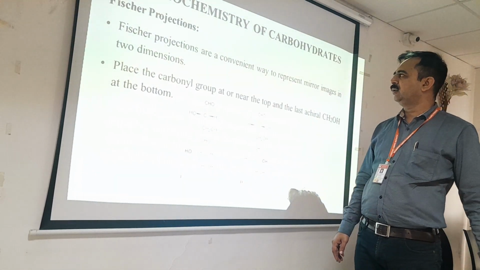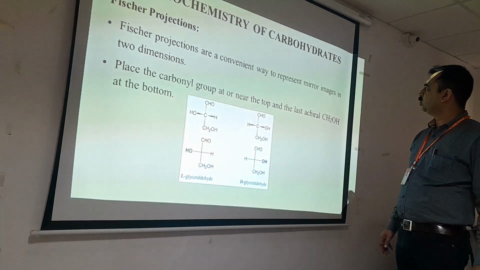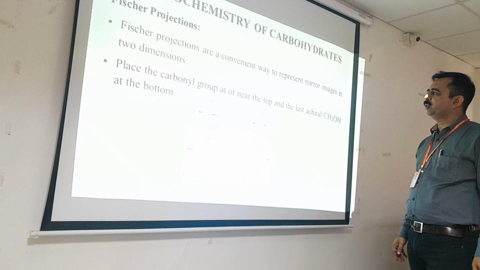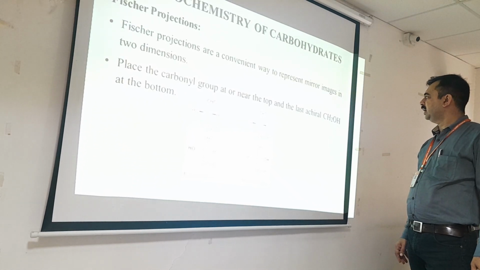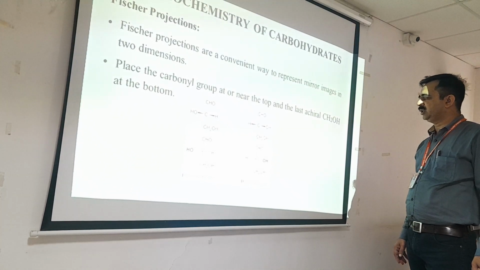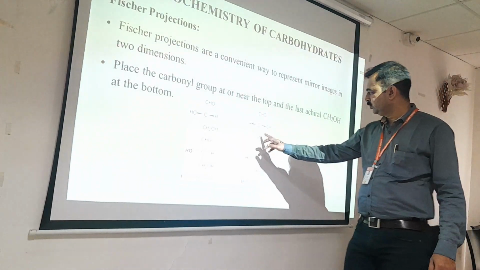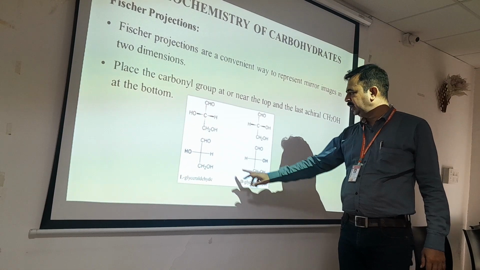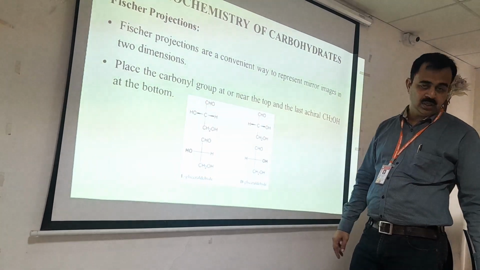Fischer projection formula. Fischer projections are a convenient way to represent mirror images in two dimensions. Place the carbonyl group, carbon 1, near the top and the last achiral CH2OH group at the bottom. See this. In a very simple sense, if you go in this fashion, then the mirror images can be represented.